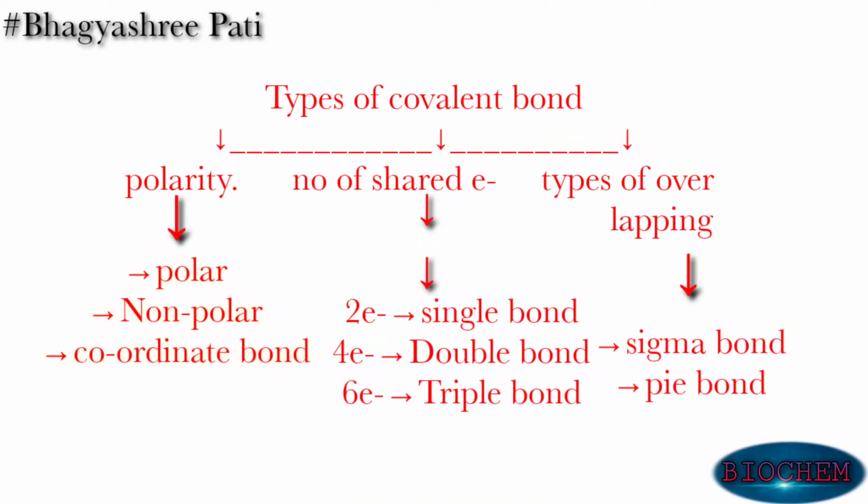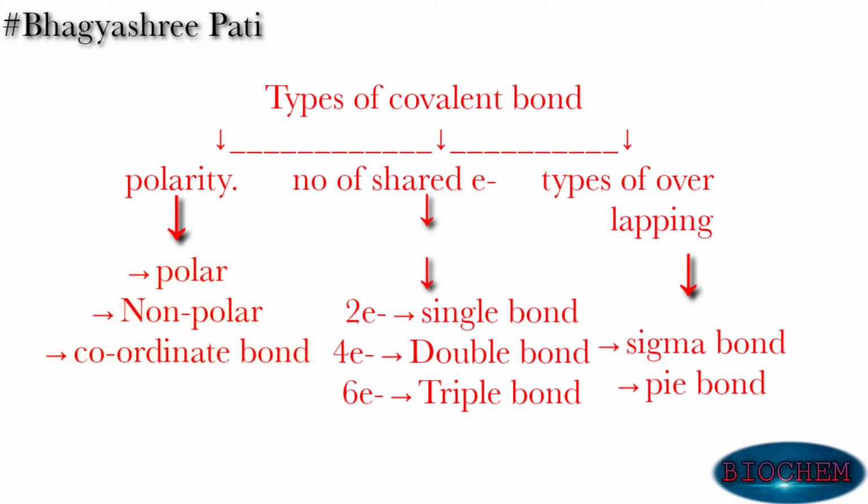If two electrons are shared between two atoms, then a single bond is formed between the two atoms, and that is known as single covalent bond. If four electrons are shared between two atoms, then a double bond is formed between the two atoms, and that bond is known as double covalent bond. In this way, if six electrons are shared between two atoms, then a triple bond is formed between the two atoms, and that triple bond is known as triple covalent bond.